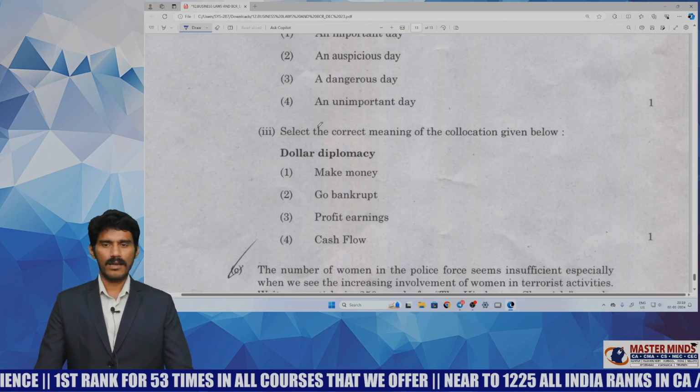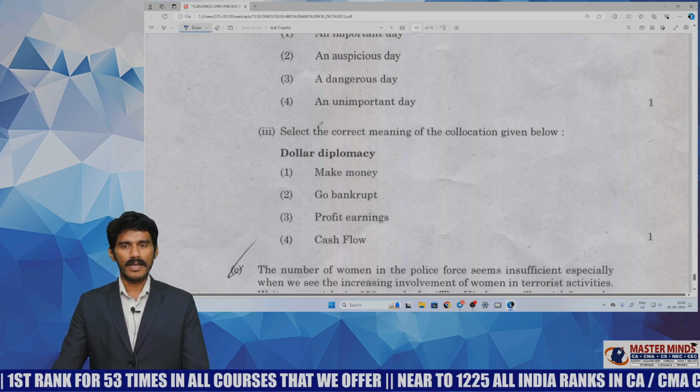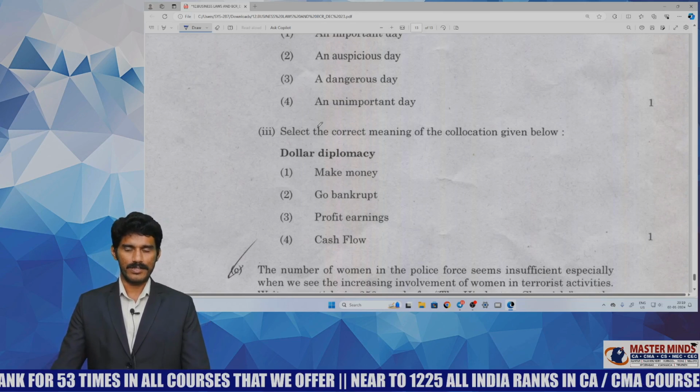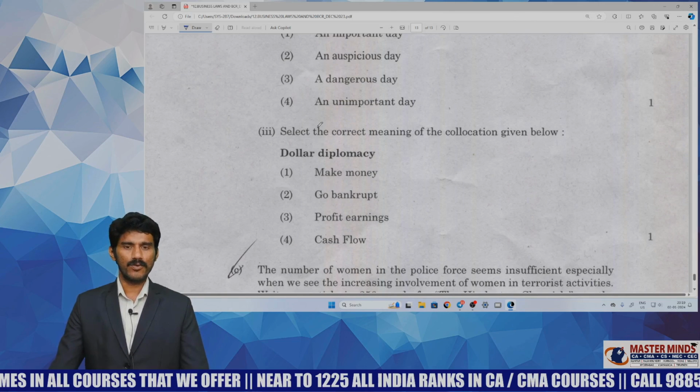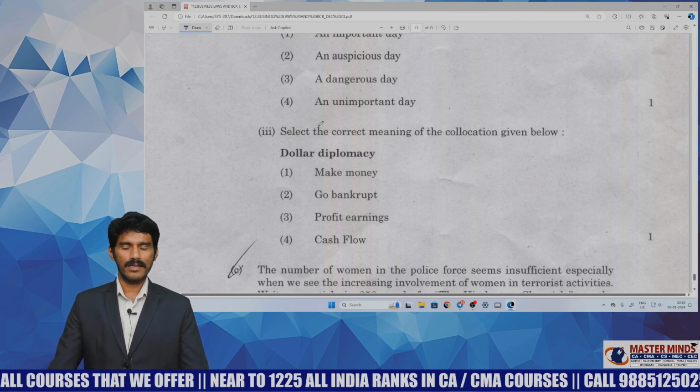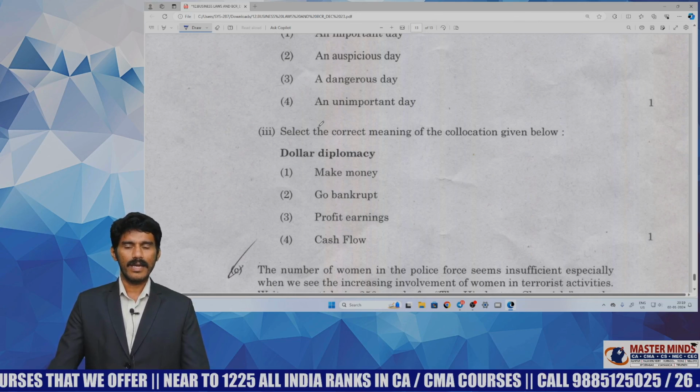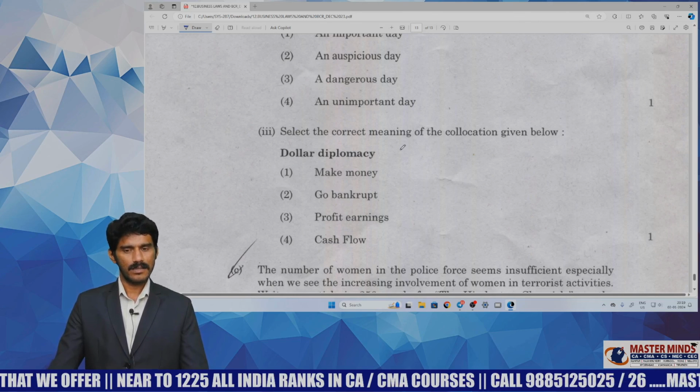So overall this paper can be rated as above average. Even the students who feel difficulty in this can easily gain 80% of the marks, rest assured.